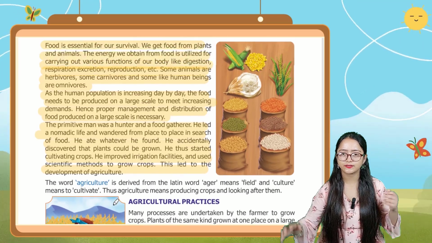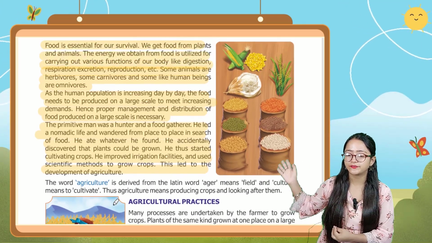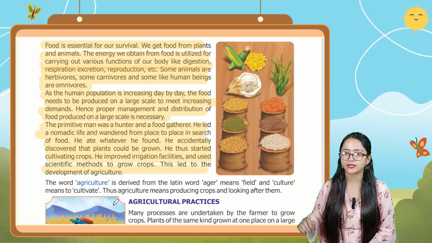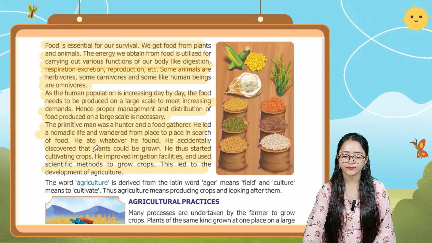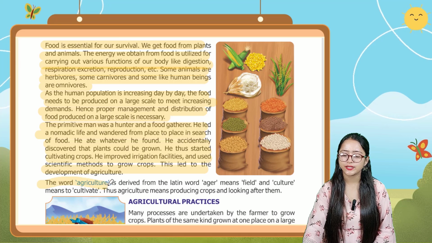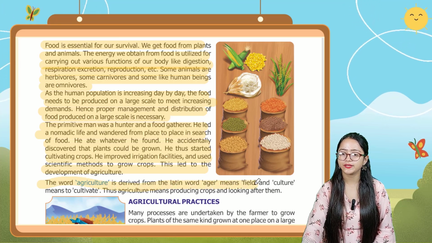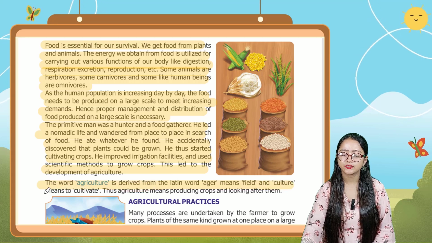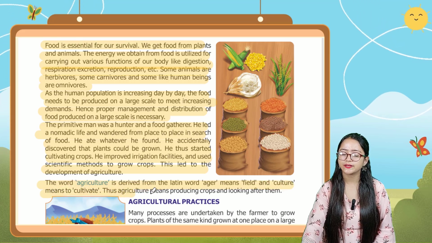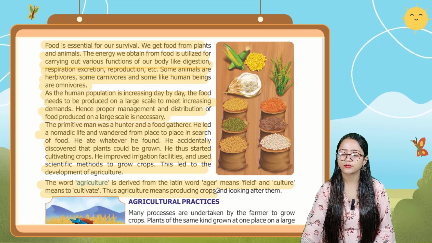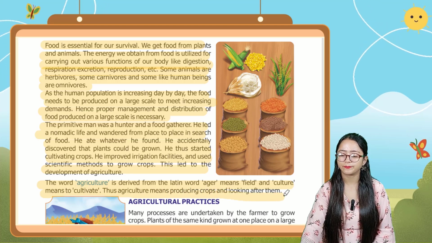Here in this picture you can see different types of pulses and grains. The word agriculture is derived from the Latin word ager, meaning field, and culture means to cultivate. Thus, agriculture means producing crops and looking after them.